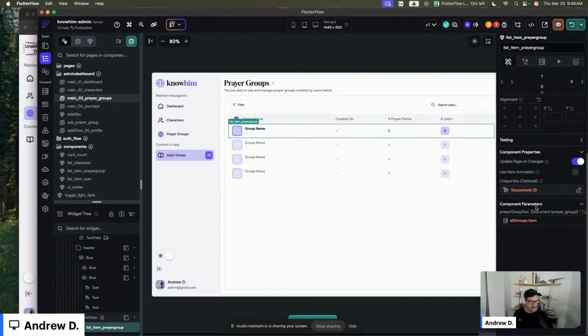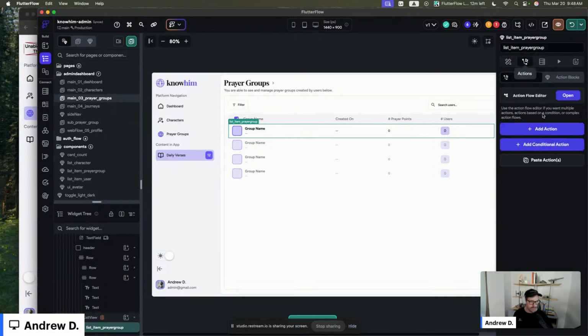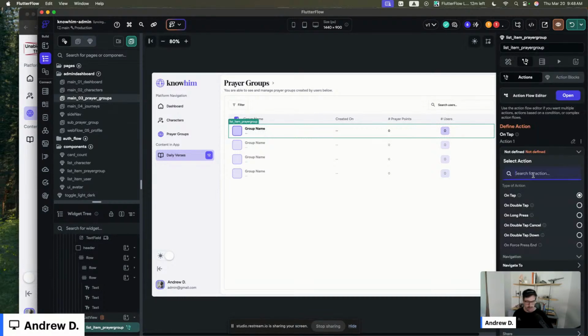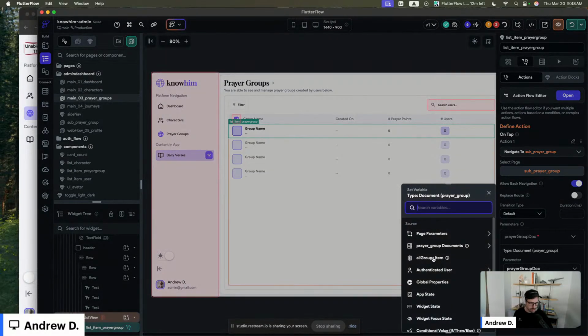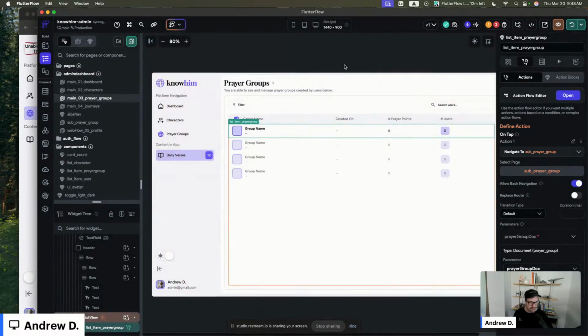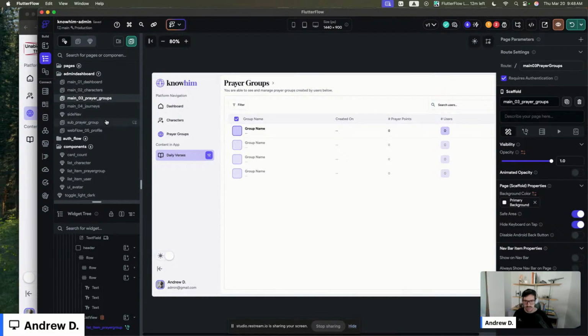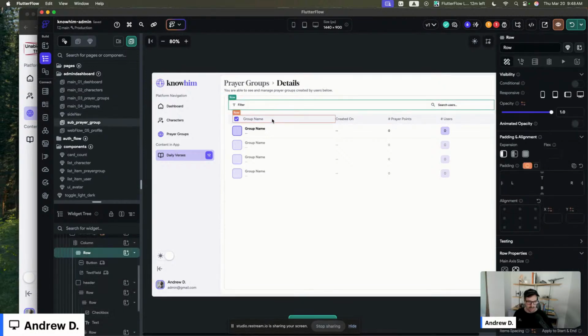All right. And now on this guy, we can go to our sub page. So sub prayer group, we'll pass in that prayer document. All right. That should work, but our sub prayer group sort of sucks. It's just the same view. So let's go ahead and remove this. I want to remove this whole thing.